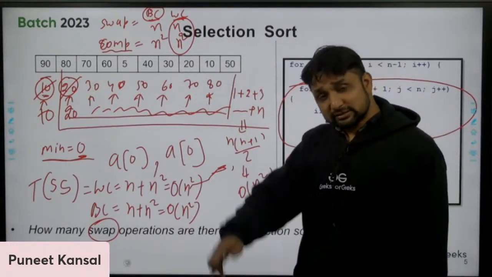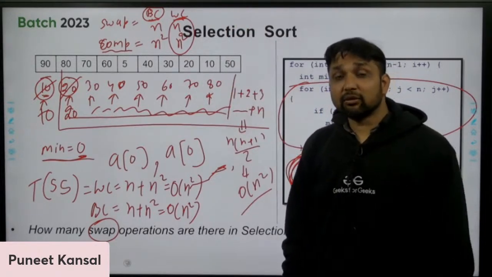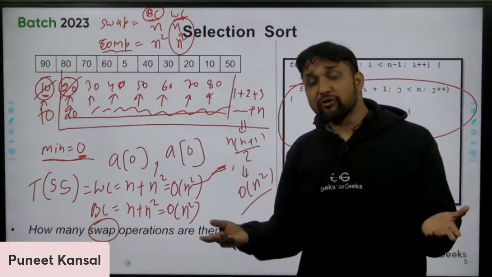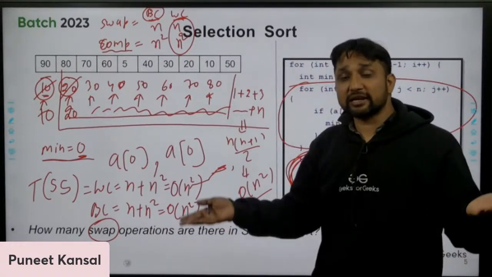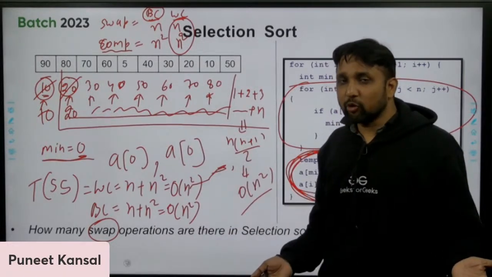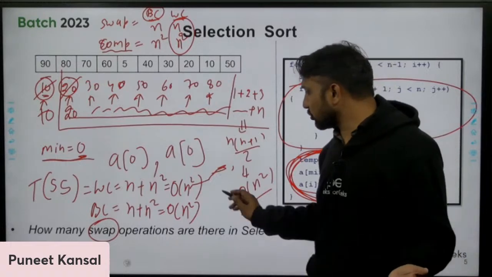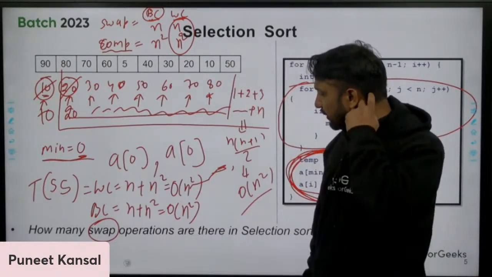So now let's come to our question. The question which I asked earlier was, out of selection sort and bubble sort, which algorithm is the better one? And some of you were saying that selection sort is the better one. Now, can you tell me what is the reason why selection sort is the better one?